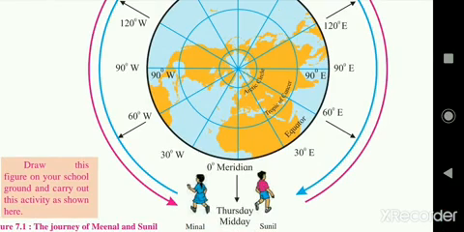When she reaches 60 degrees west, it will be 8 a.m. And when she reaches the 180 meridian, it will be 12 midnight. If Meenal continues ahead, then it will be Wednesday 6 p.m. at 90 degrees east.